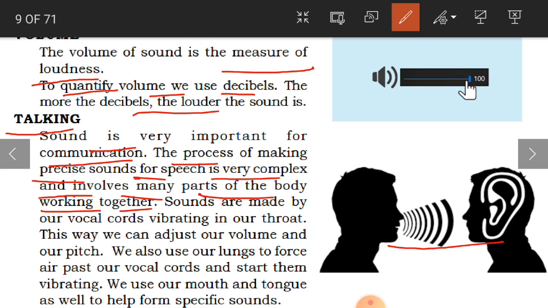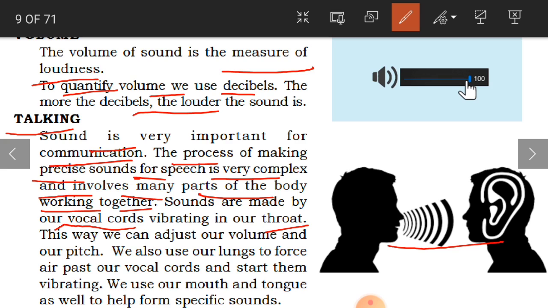It involves many parts of our body working together. Why? Because sounds are produced through our vocal cords, which vibrate in our throat.